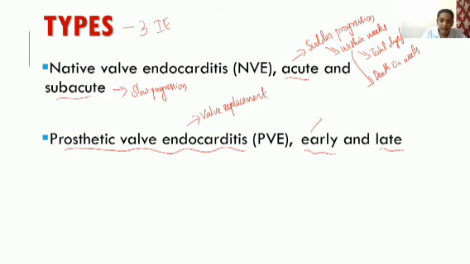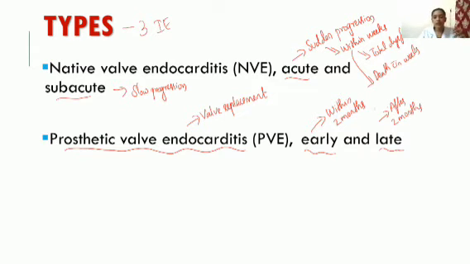Early means within 2 months or less. If the valve infection occurs within 2 months, that is early. And after 2 months, that is late.